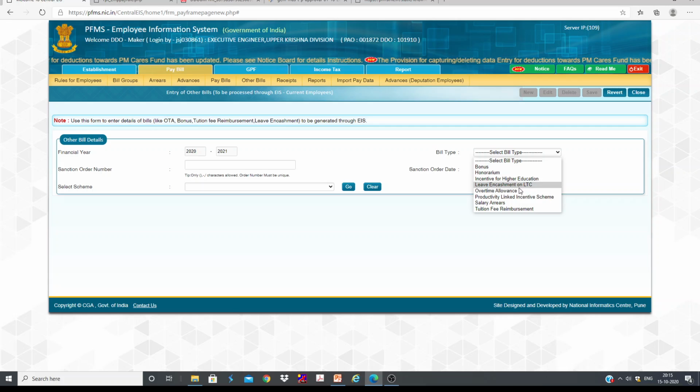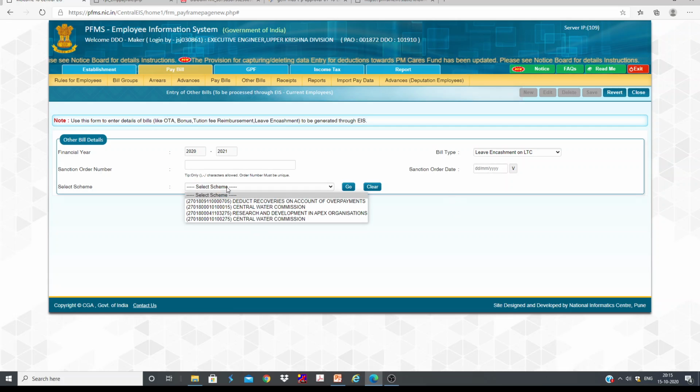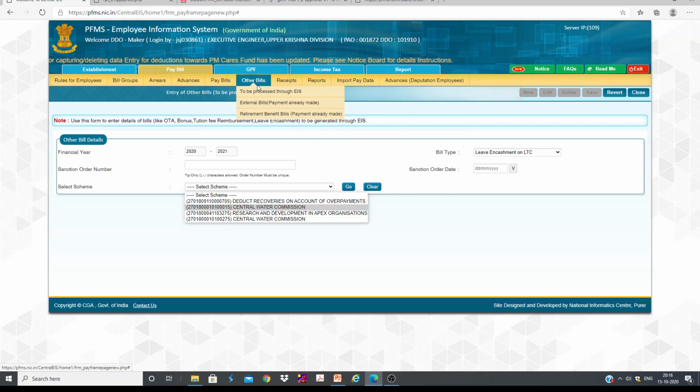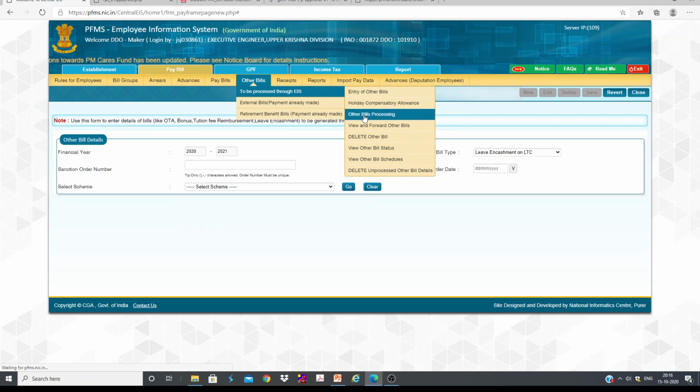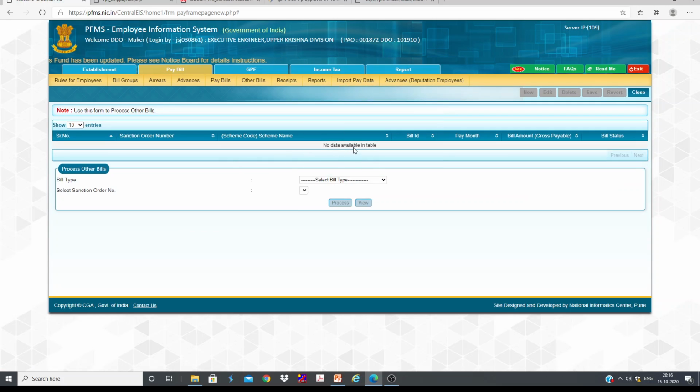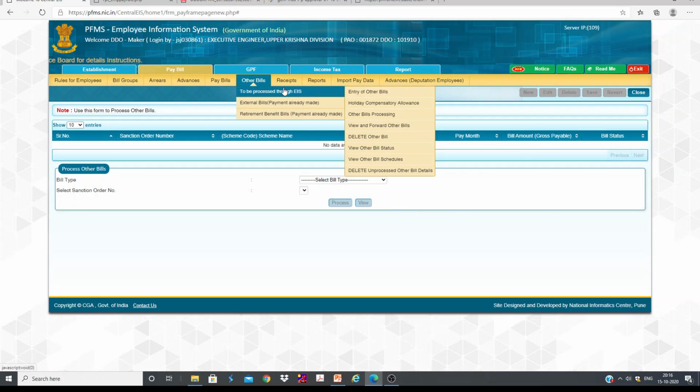So like CE allowance, leave encashment and electricity, this is also taxable. So we need to write the sanction order number and date. We need to select the scheme from which it is going to be charged. So these are all the things. Once this is processed, only entry is over, then we need to go to processing. Here it will come, then we need to select that one, then we need to forward that to checker. So similarly, if you want to check the status, we can check. Then here there is one more thing.